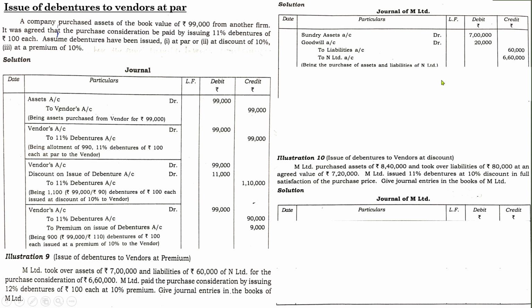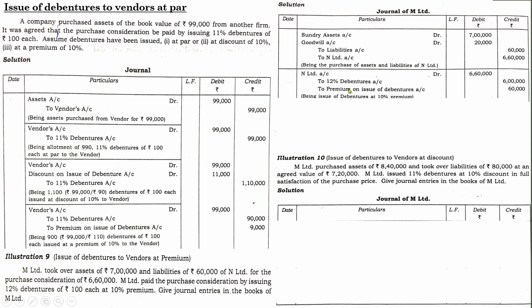The entry will be N Limited account. See, in this question there were no details regarding the other party's name, so it will be vendor's account. And if the name of the other party or the vendor is given directly in the question, definitely you need to show the name. Don't show vendor. If there is no name, you can show vendor, otherwise show the name given in the question.